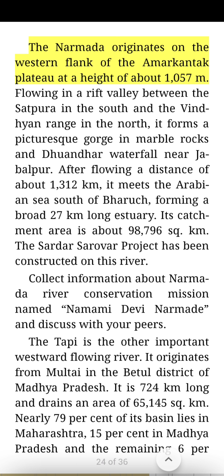The Narmada originates on the western flank of the Amarkantak Plateau at a height of about 1,057 meters. Flowing in a rift valley between the Satpura in the south and the Vindhyan Range in the north, it forms a picturesque gorge in marble rocks and Dhuandhar waterfall near Jabalpur. After flowing a distance of about 1,312 kilometers, it meets the Arabian Sea south of Bharuch, forming a broad 27 kilometers long estuary. Its catchment area is about 98,796 square km. The Sardar Sarovar project has been constructed on this river.